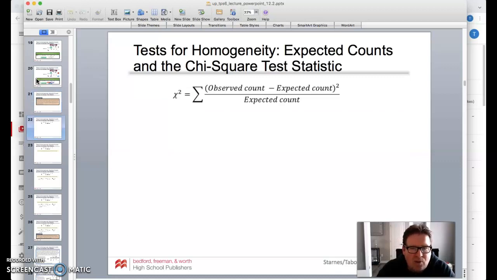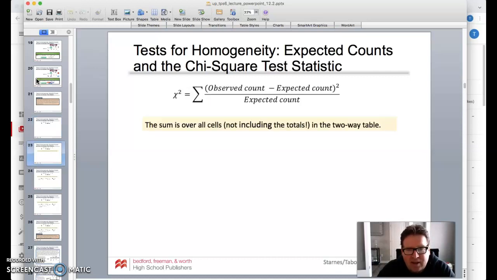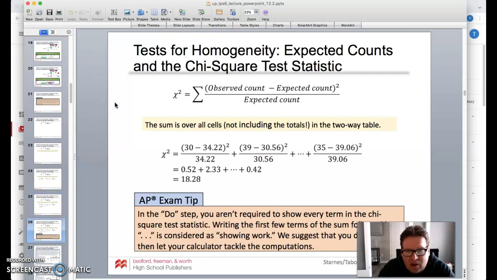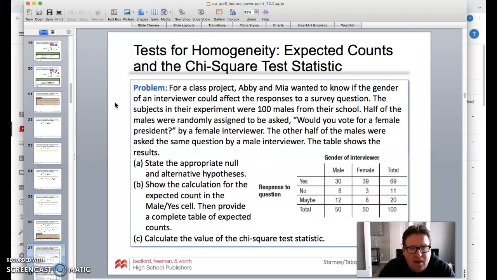Okay, so chi-squared, remember, is our observed count minus the expected count, squared, divided by the expected count, and we have that taken care of. So the sum is over all cells, not including the totals, in the two-way table. So again, we're going to do that for each one. All right, we're going to get our chi-squared of 18.28. Again, we can use the calculator, and when we're doing this, it might be good to show not all of them, but show what you're doing, and then go to the calculator for that.